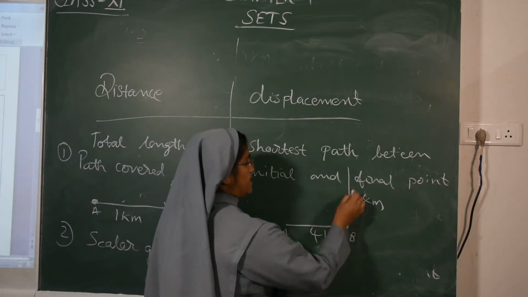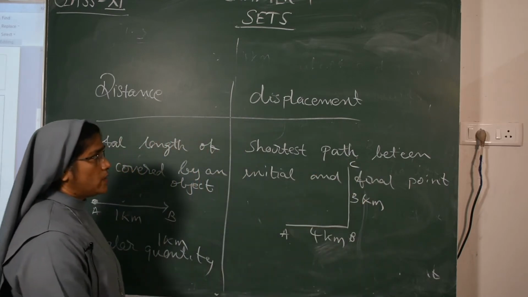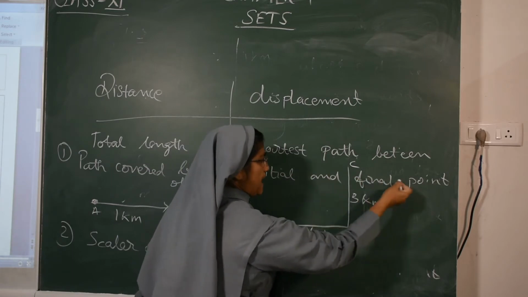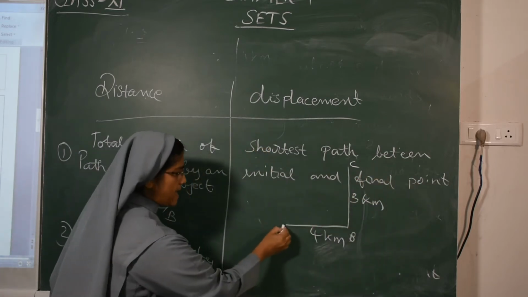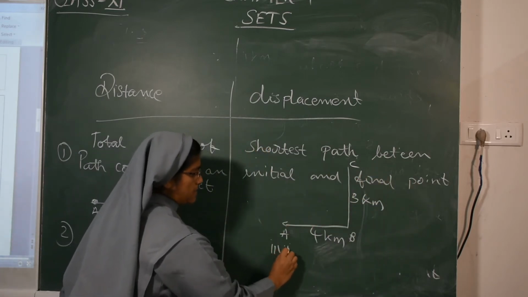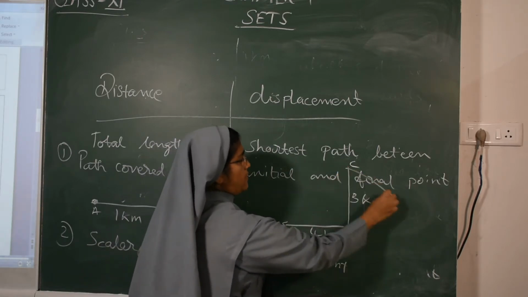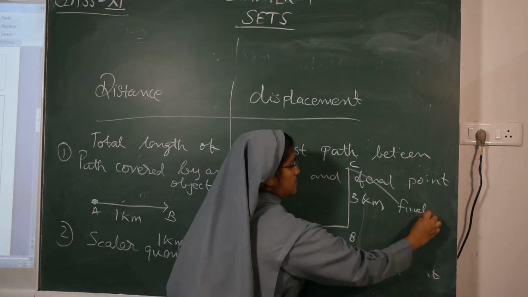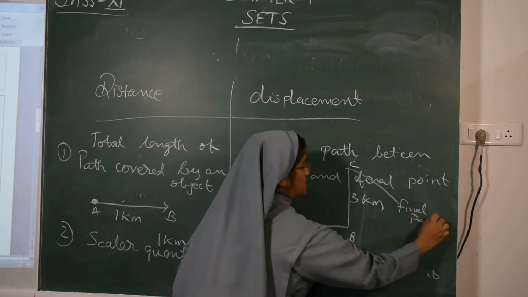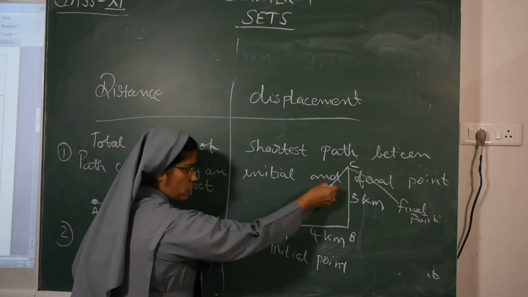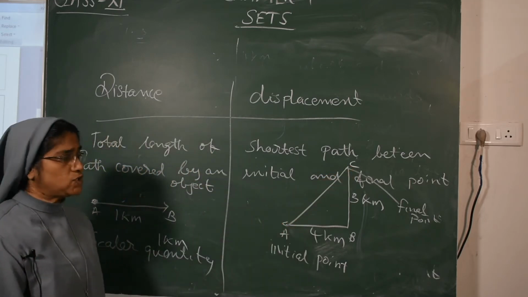Here A, B, and we can give C. You know that displacement means the shortest path between initial and final point. A is the initial point, C is the final point. So we have to find the shortest distance. We have to join one line, so we will get the shortest distance.